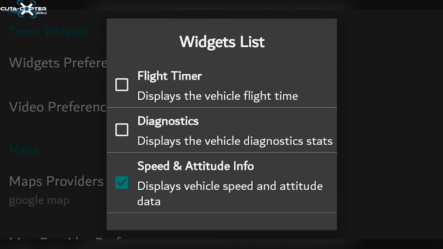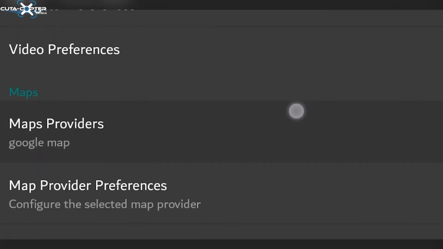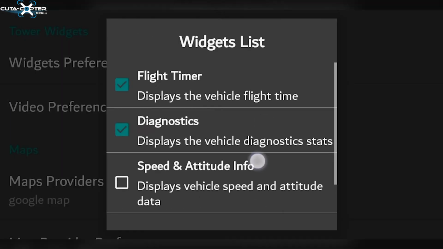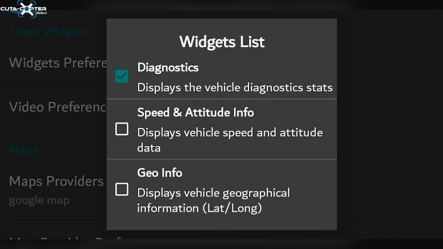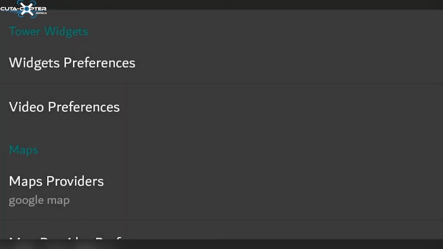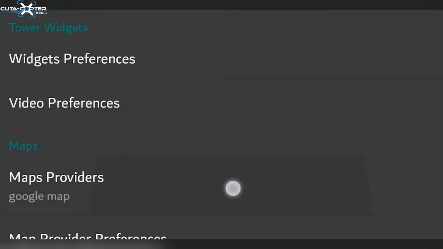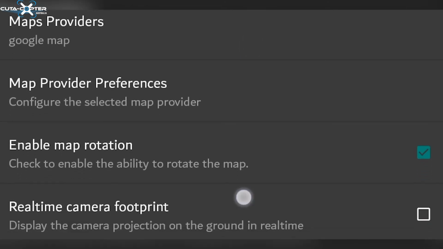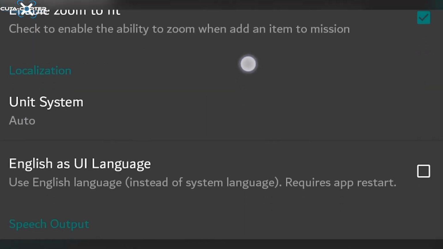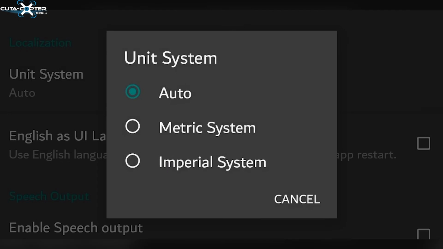We recommend setting the following widgets for your use: the flight timer, the diagnostics, remove speed and attitude information, scroll up, and select Geo Info. Scroll up on this page. At Unit System, select the system you would use, for instance metric.